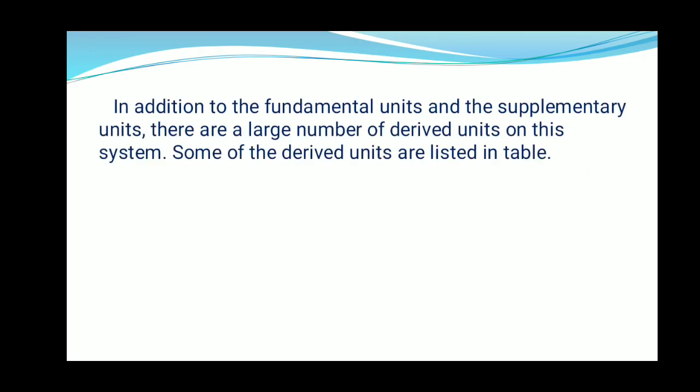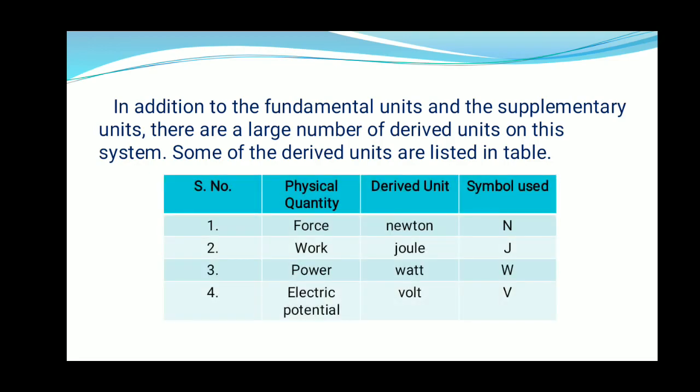In addition to the fundamental units and the supplementary units, there are a large number of derived units in this system. Some of the derived units are listed in the table. Here we can see some derived quantities: force, work, power and electric potential.